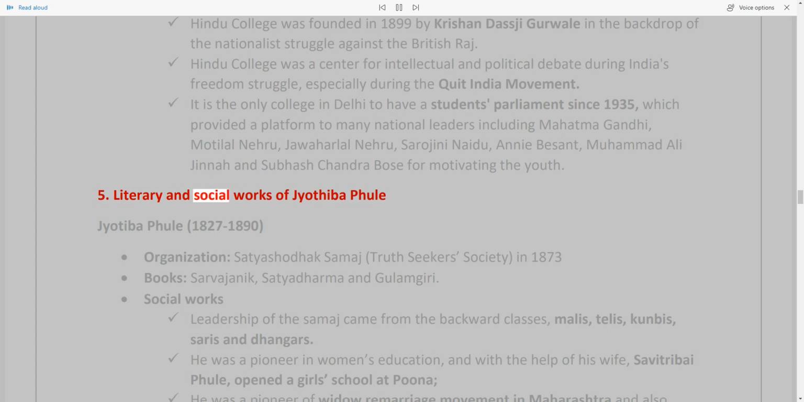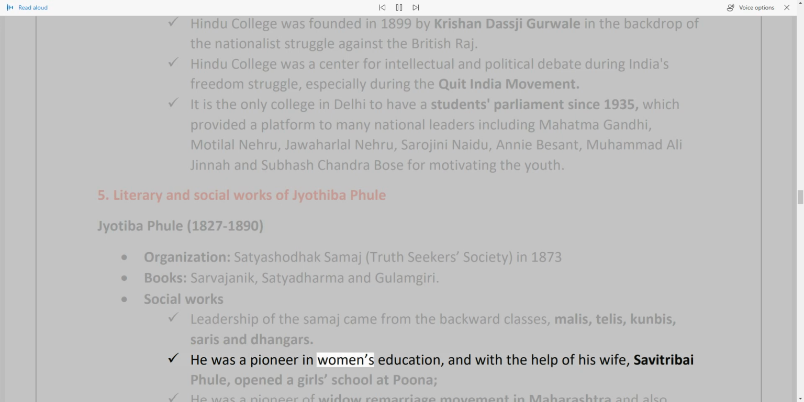5. Literary and social works of Jyotiba Phule, 1827–1890. Organization: Satyashodhak Samaj, the Truth Seekers Society, in 1873. Books: Sarvajanik Satyadharma and Gulamgiri. Social works: the leadership of the Samaj came from the backward classes, Malis, Telis, Kunbis, Sails, and Dhangars.